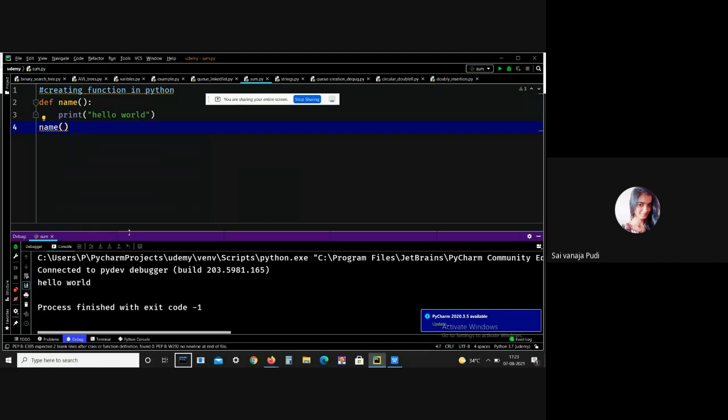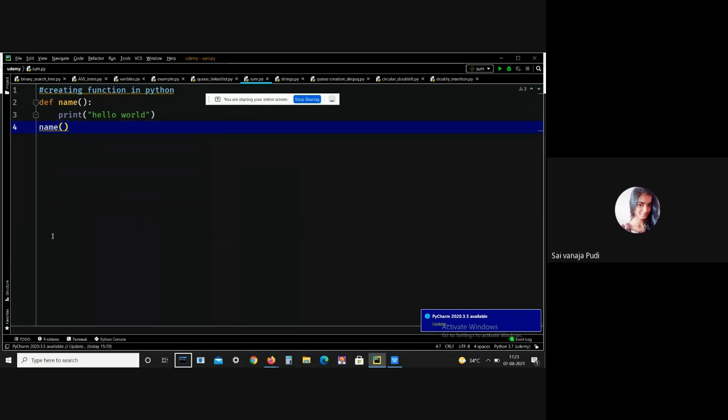See, I got the output, that is hello world. After defining the function, there is another rule that you should keep in your mind: you should call the function, then only the output will be printed. Otherwise, no output will be printed. Okay. See, this is the creation of the function. We can create the function in this way.